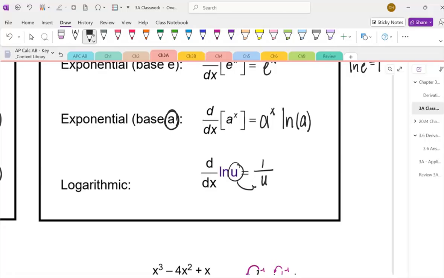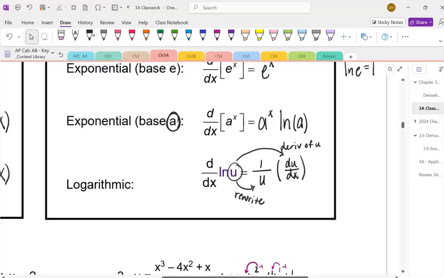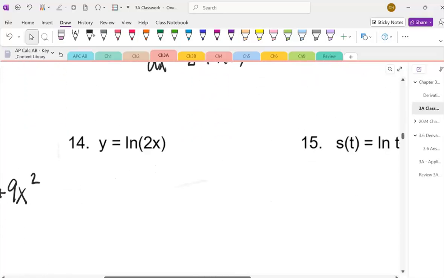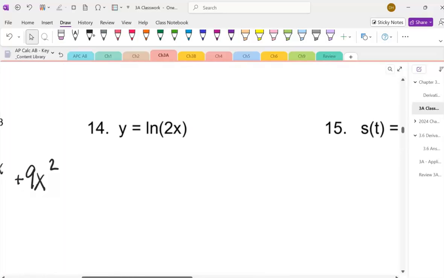So 1 over a rewrite, and then you're going to multiply by the derivative of whatever this is. So 1 over a rewrite multiplied by the derivative. That's how you take the derivative of natural log.